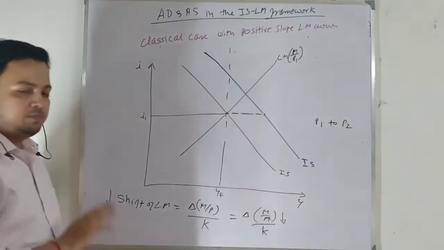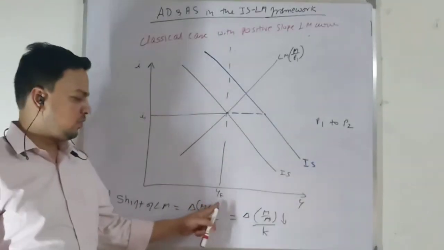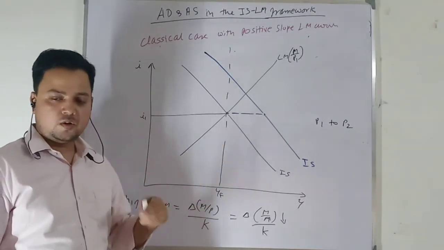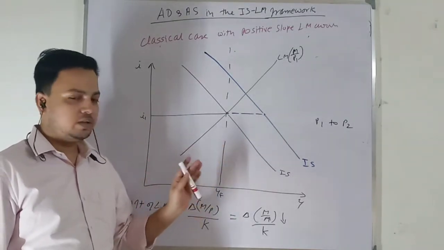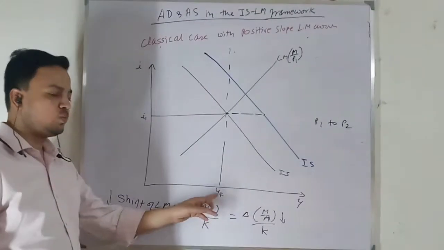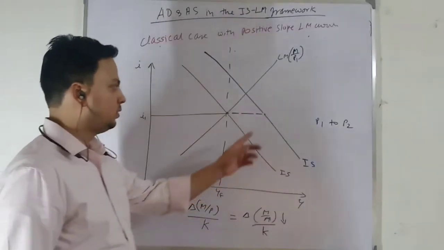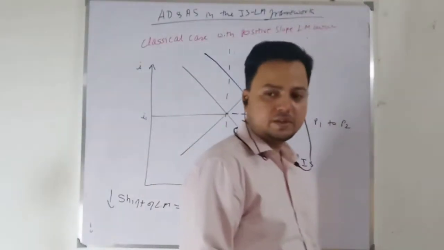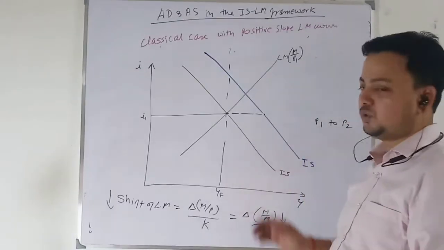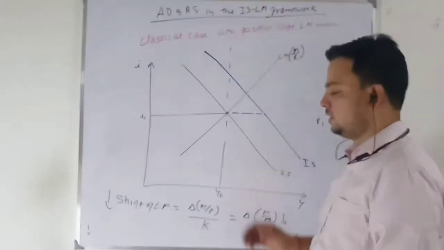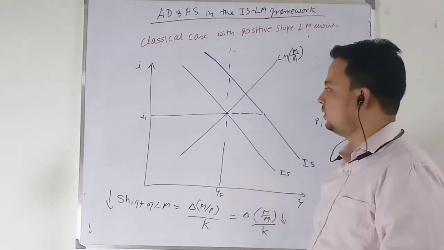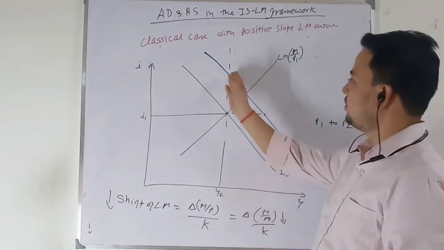So simple argument, you always have to look at what output I am drawing. Don't make the mistake. When you are analyzing this, keep that in mind, what you are writing here. Since output is at full employment, for the given rate of interest, there is no output response, but there is an increase in aggregate demand. So what will happen? Price level will increase, so my LM curve will shift northward.